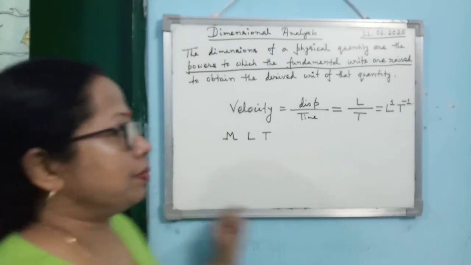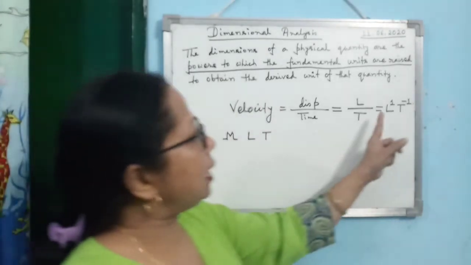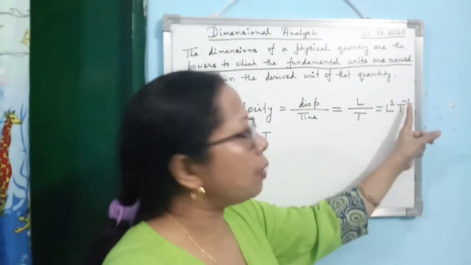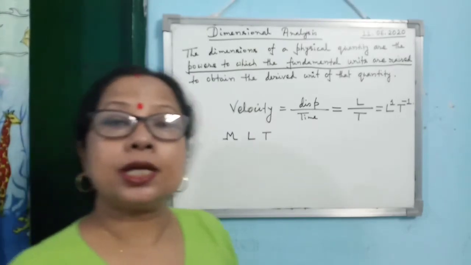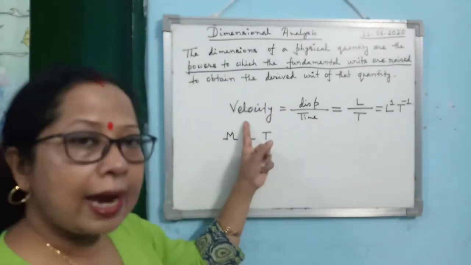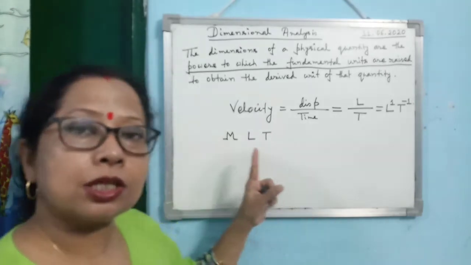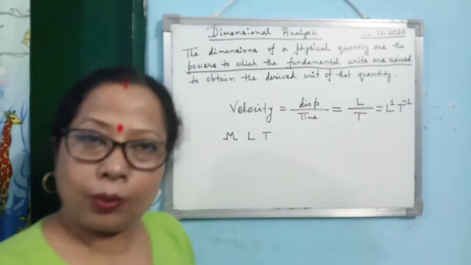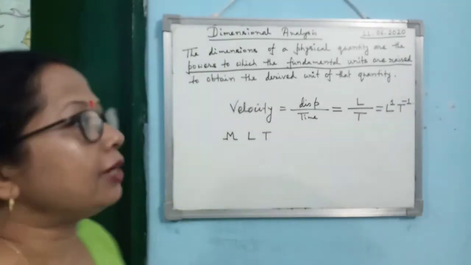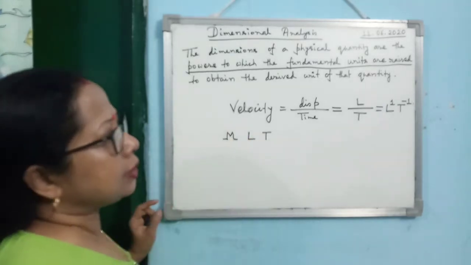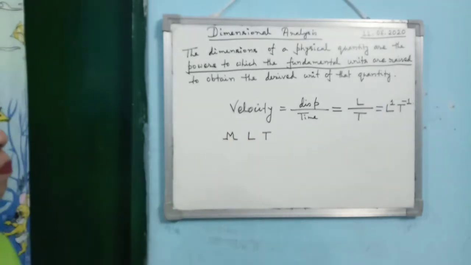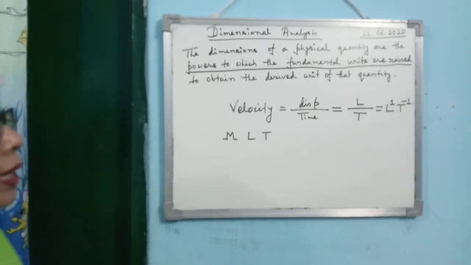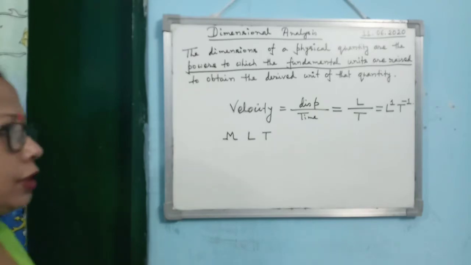Sometimes you make the mistake. You think that L to the power 1, T to the power minus 1 is the dimension. No. L to the power 1, T to the power minus 1 is the dimensional formula for velocity. But what are the dimensions of velocity? 1 for L and minus 1 for T. So this is the concept of dimension of a physical quantity: the powers to which the fundamental units are raised to obtain the derived unit of that quantity.